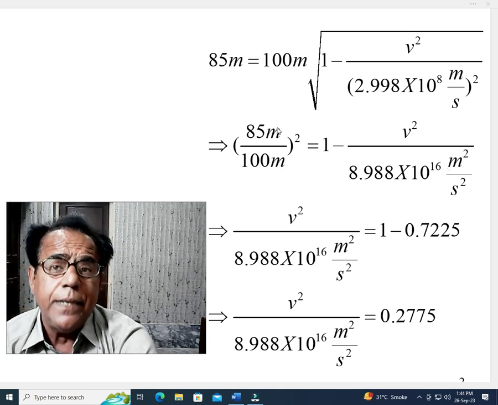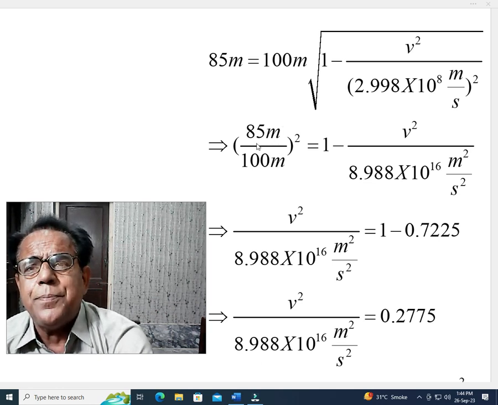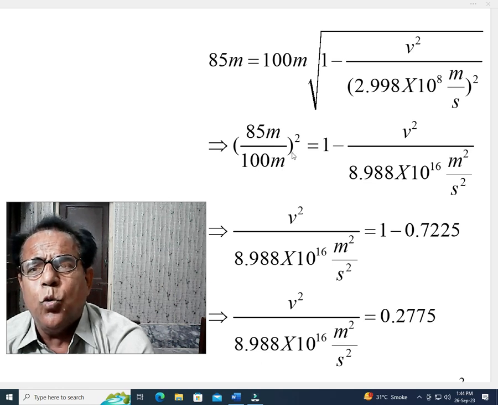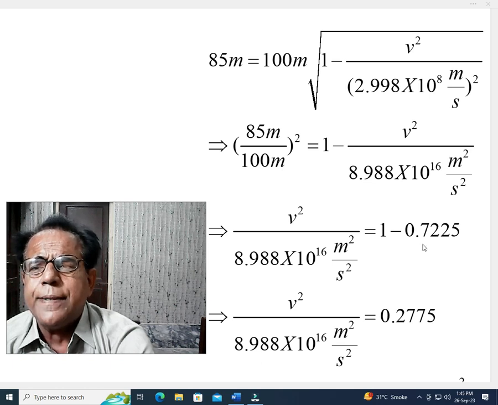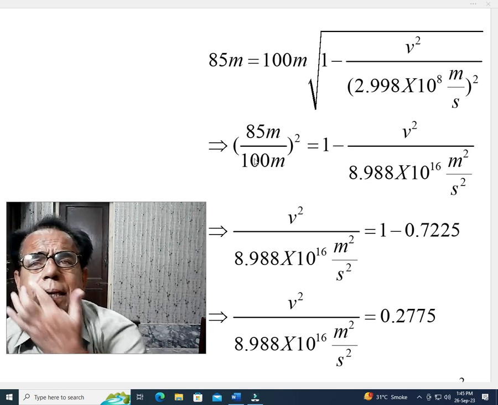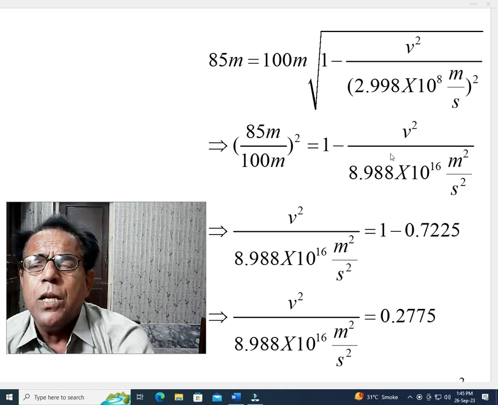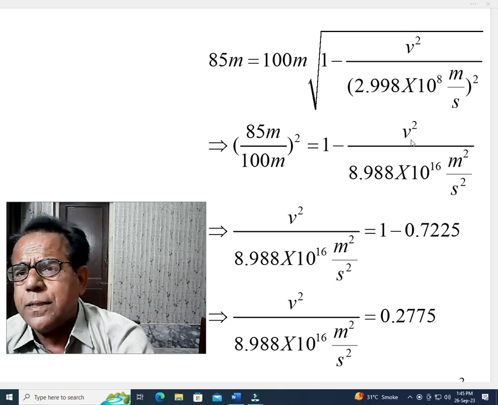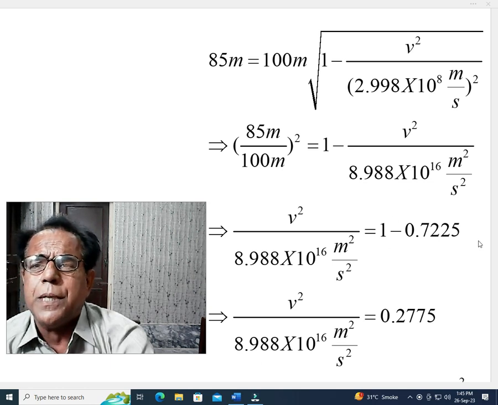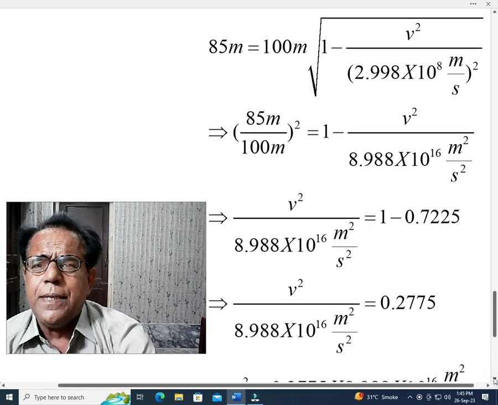Here, meter will be cancelled out with meter, and 85 divided by 100 whole square becomes equal to 0.7225.